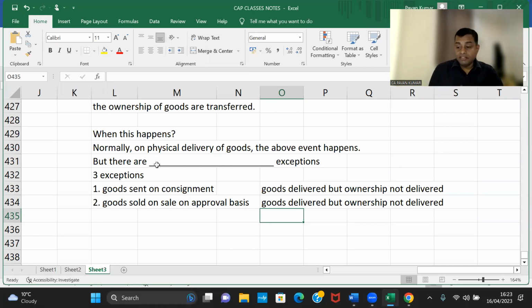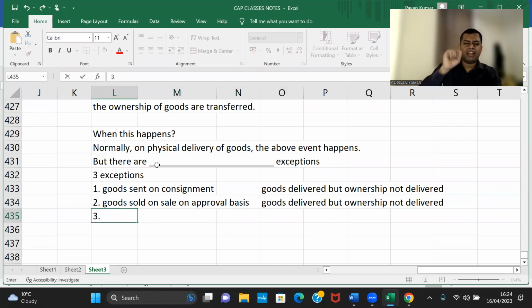Which happens. Even in one of the videos, Shewat said, whenever Sachin Tendulkar wants to buy something, he will call the storekeeper directly and he will not go to the shop. The whole shop will come to Sachin's house. Can you believe the whole shop stock will come to Sachin's house? In Sachin's hall, all this will be displayed. Sachin's family members will decide, I want this, and the remaining is returned. This is sale on approval basis. Goods delivered, but ownership not delivered.